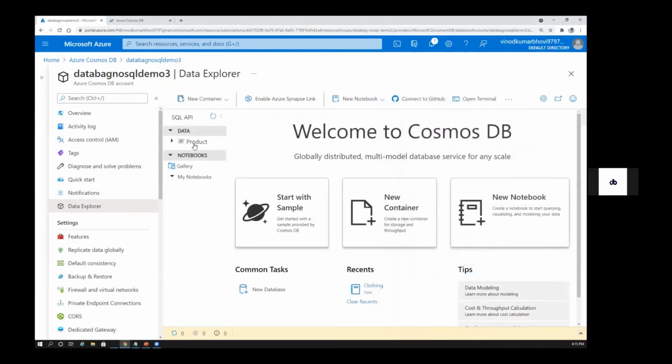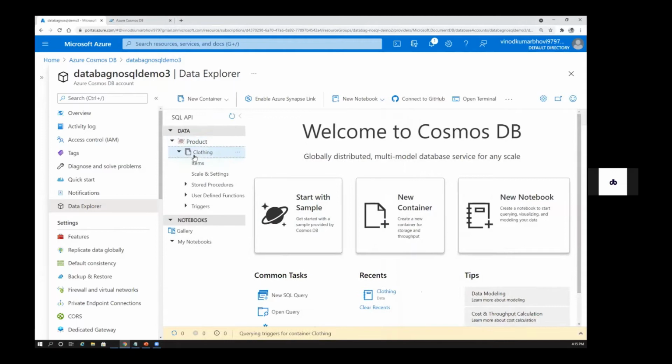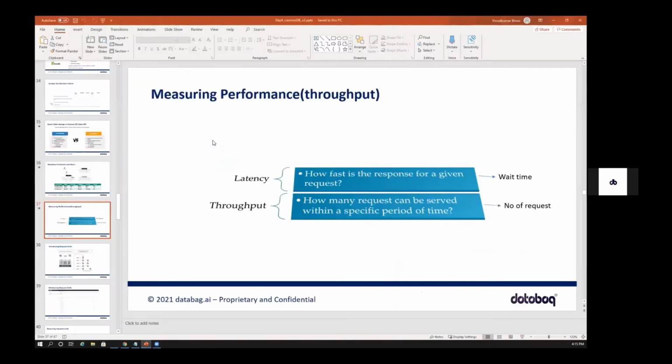Okay, let me close this. Like I said, I've already created them for you. I've created a product database, and within product, we have this table called clothing. So how to create that? What are the different features? We're going to see them here.